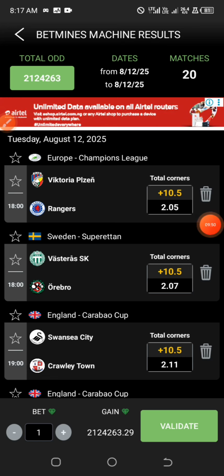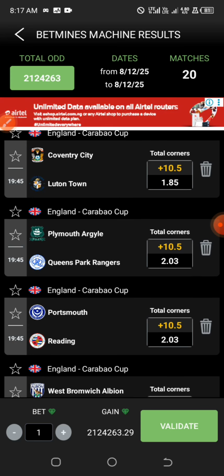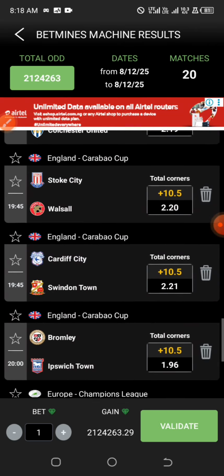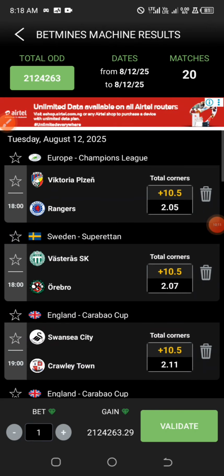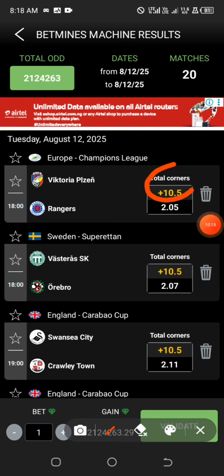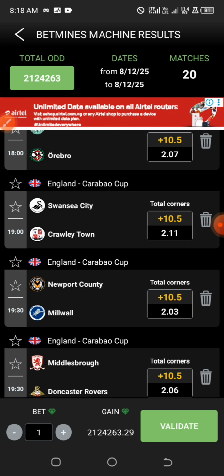If you notice well, most of the games that the system generated for us did not meet up with the over 10.5 corners percentage. It happens like that. So I'm going to show you the reason why. Look at the colors of all these predictions. You are going to notice that these are yellow, yellow, yellow. The yellow means moderate risk.